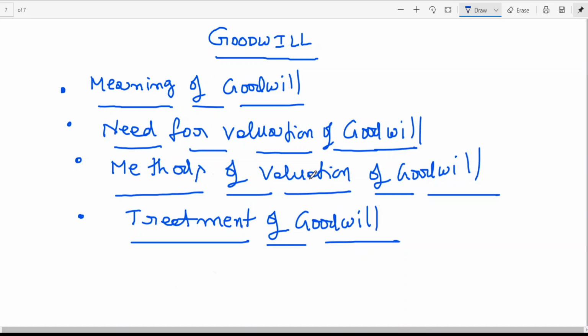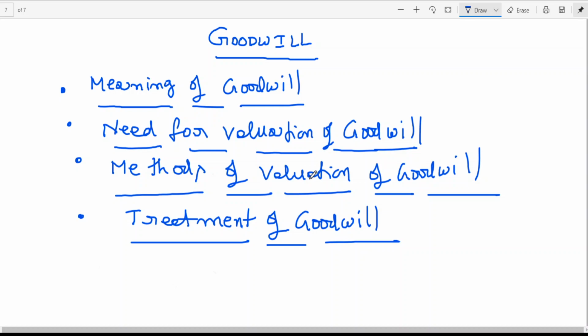There are so many factors. That is why it has been said in one book that goodwill is very easy to describe but very difficult to define. So I told you in simple words.